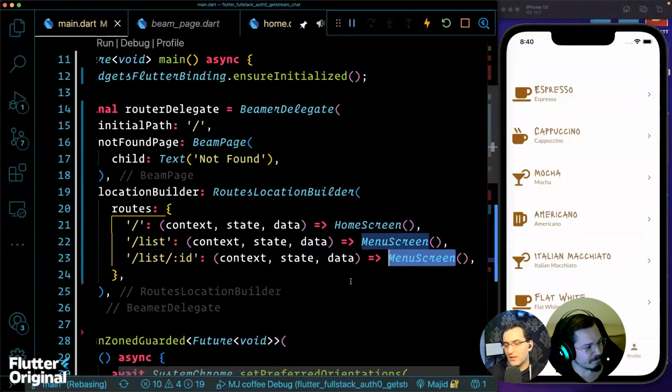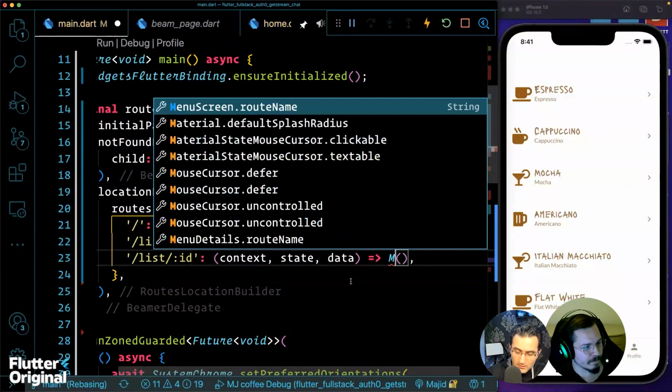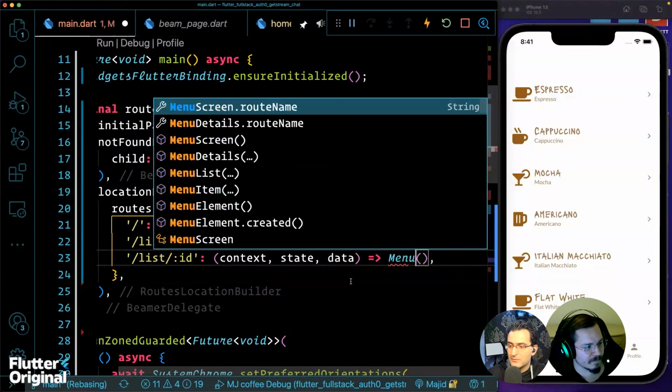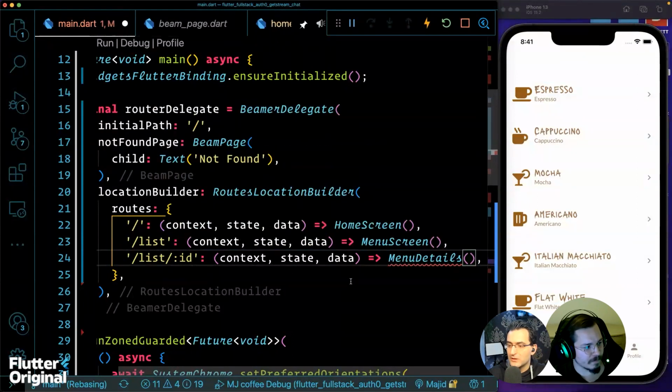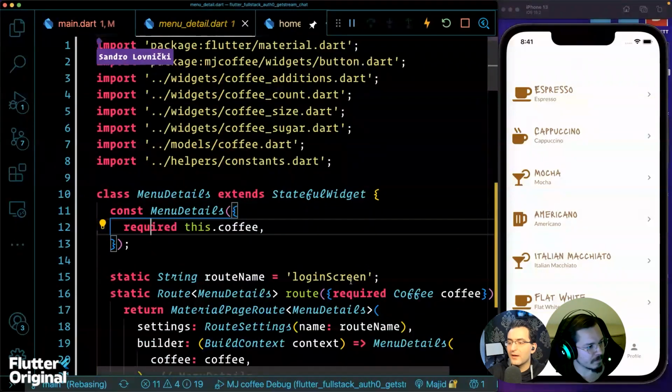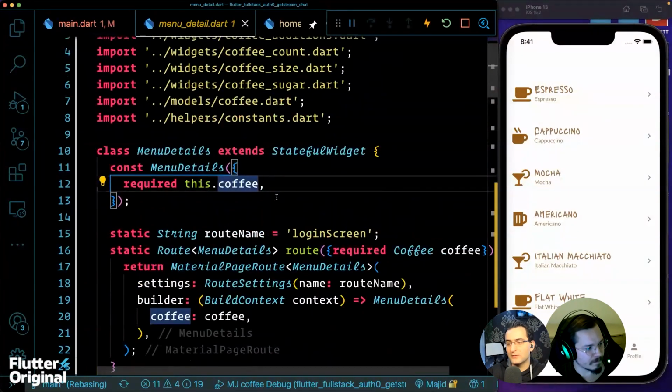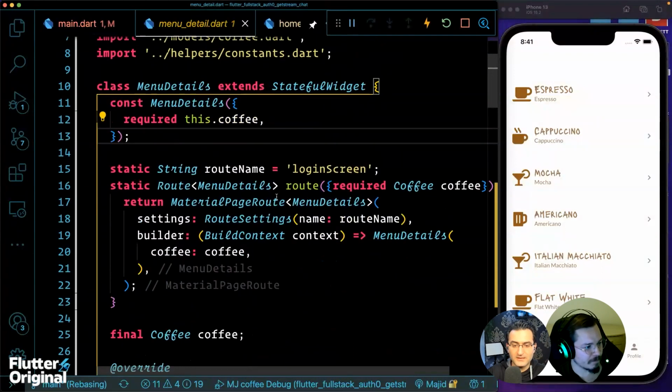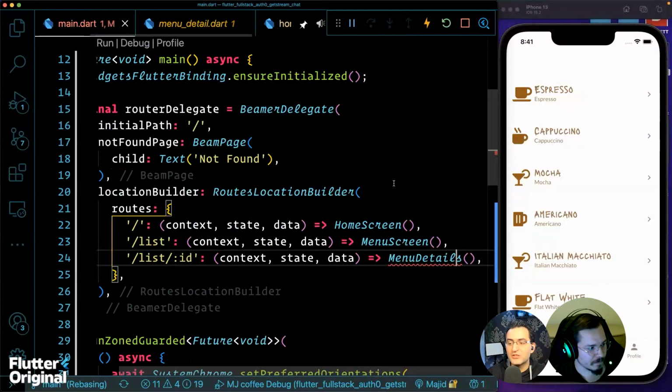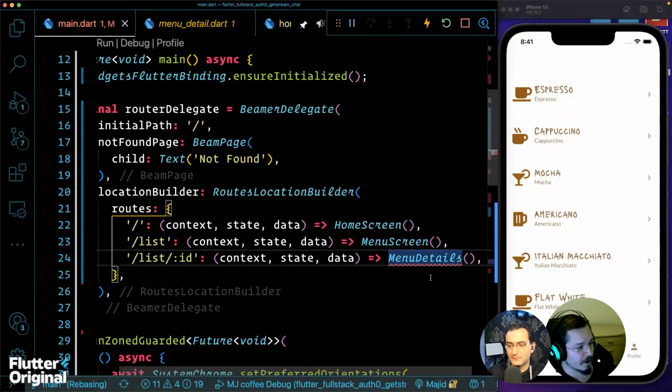Then I need to find the menu detail, because I need to pass a coffee, or maybe in this case I can pass an ID. Doesn't matter. I mean, something I need to pass to the constructor. Then how can I do that? Yeah, we can keep the coffee.